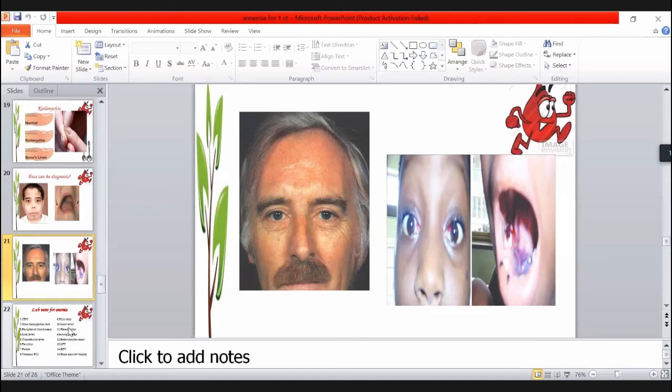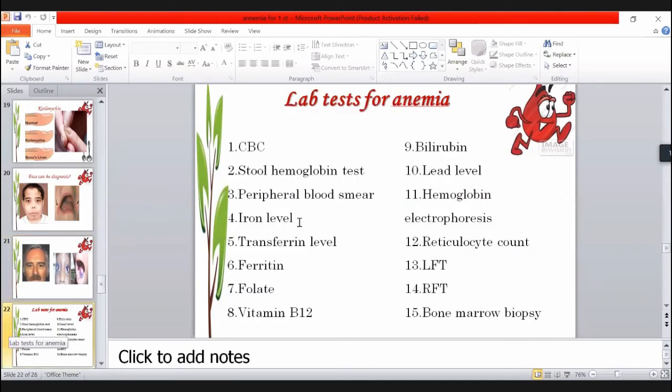So what investigation will you carry out for an anemic patient? We will go simply because this is a big list, and you should not try to remember or understand all of it.